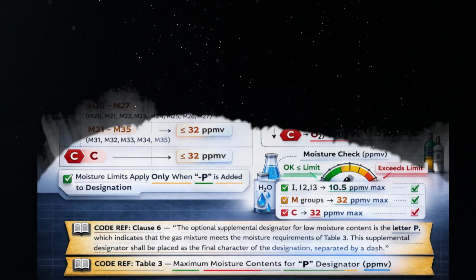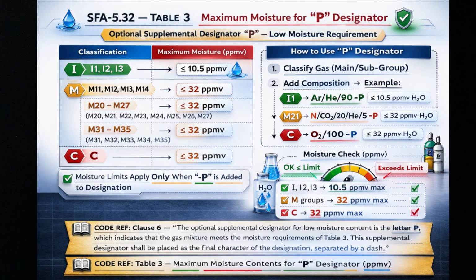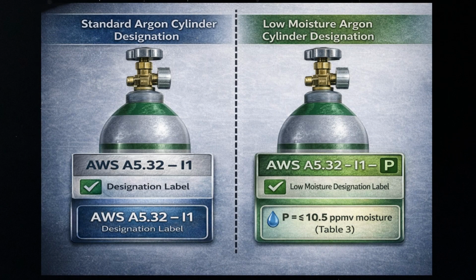Clause 6 introduces an optional supplemental designator, the letter P, which indicates that the gas mixture meets the low moisture requirements of Table 3. This P is placed as the final character of the designation, separated by a dash. Here are the two code examples for the P designator exactly as written in Clause 6. Example 1: Ar plus 30% He.